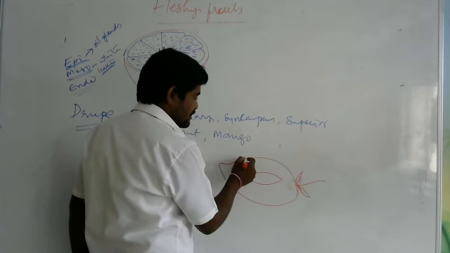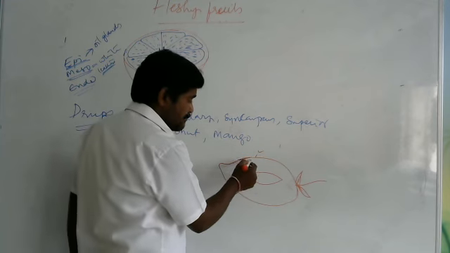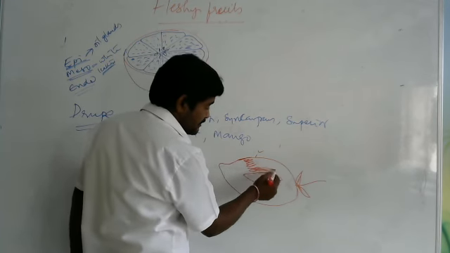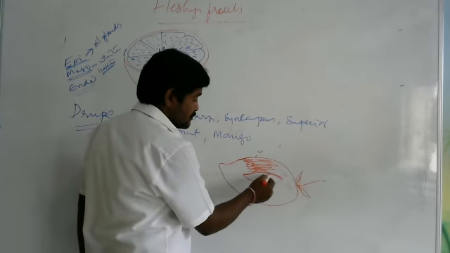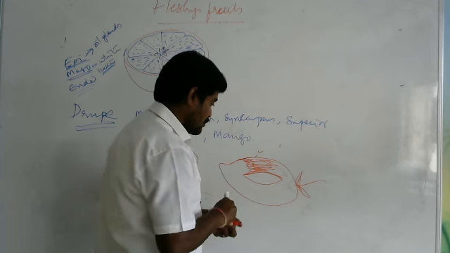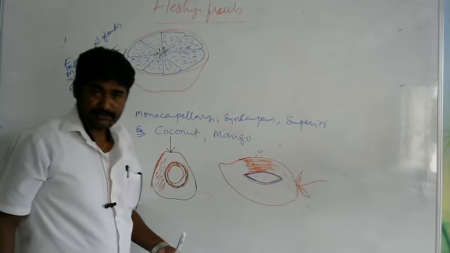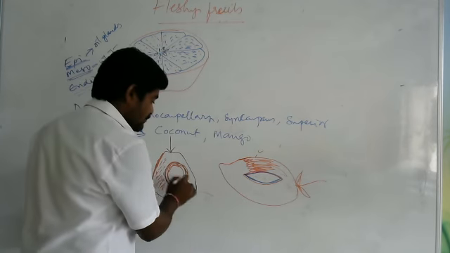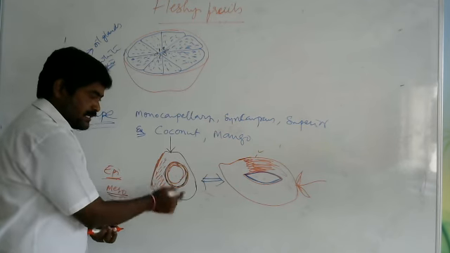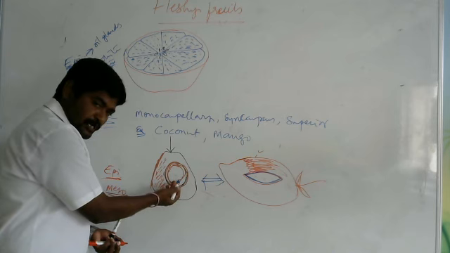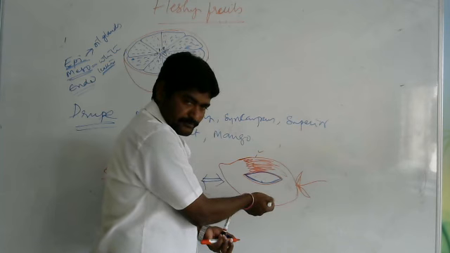The outermost layer is a thin layer, the epicarp. The mesocarp is fleshy in nature, which is the edible part. This one is stony in nature, that is the endocarp, which is hard and we can't eat. So when we compare both fruits, in coconut the edible part is inside the endocarp, while here the edible part is outside the endocarp.